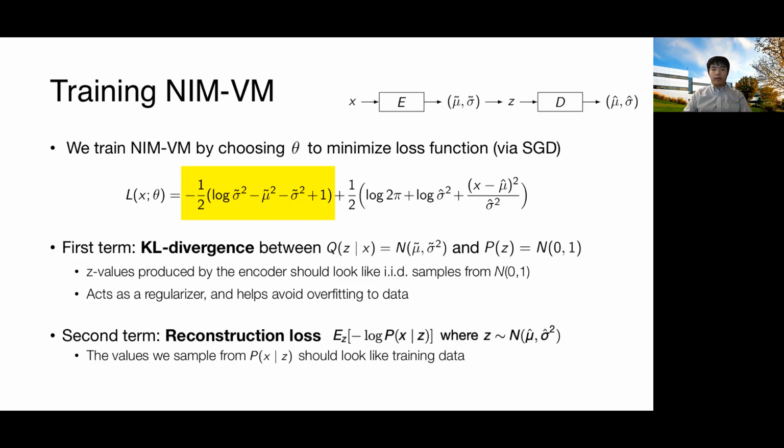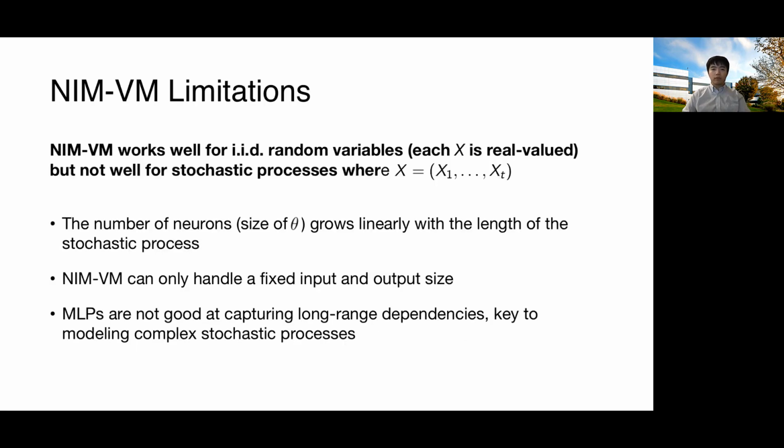The idea here is that the Z values produced by the encoder should look like IID samples from the standard normal. It also acts as a regularizer to avoid overfitting to the data. The second term is the reconstruction loss. The idea here is that given IID standard normal Z values, the Y values we sample from the data generation probability distribution should look like the training data.